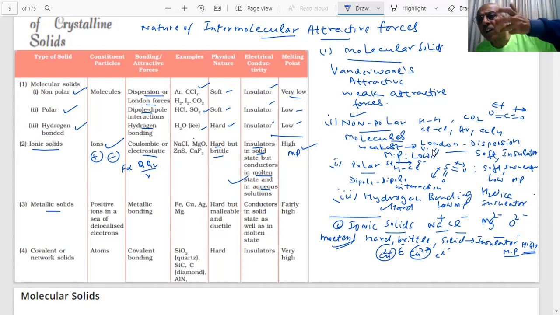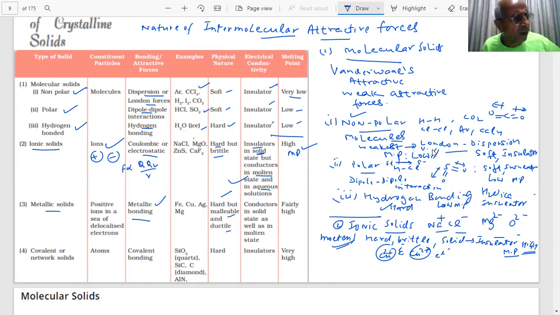The larger the number of electrons that can form these bonds, or unpaired electrons, which we have seen in the transition elements, the stronger is the metallic bonding. So the attractive force here is metallic bonding. Iron, copper, silver, gold will be hard, malleable, and ductile. Why are they malleable and ductile, students?